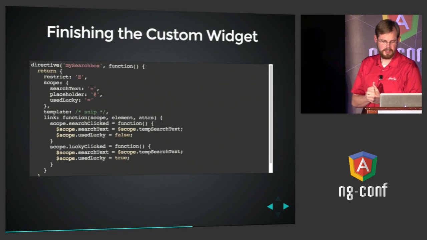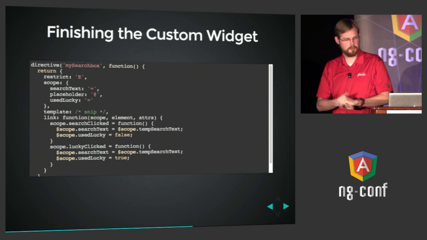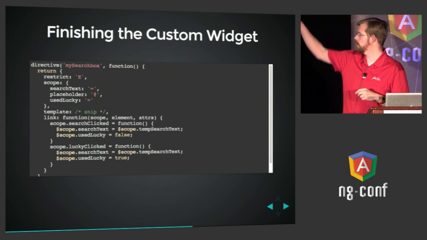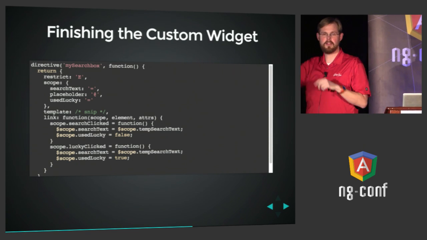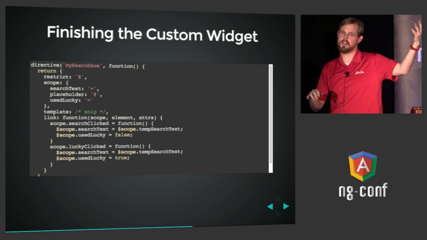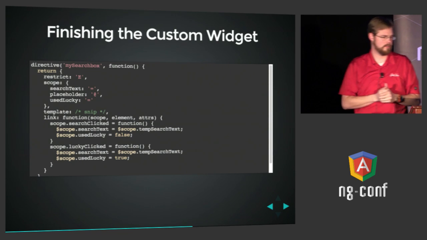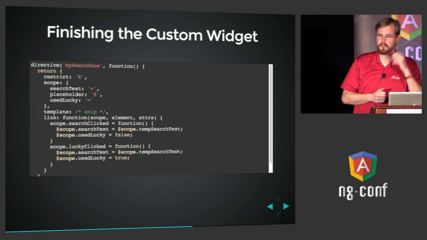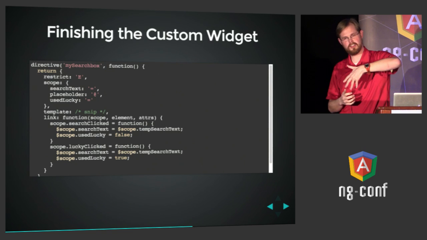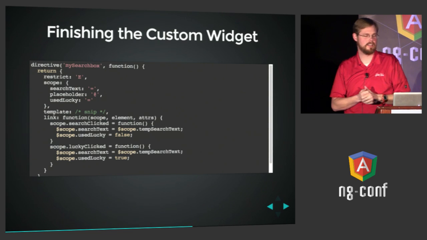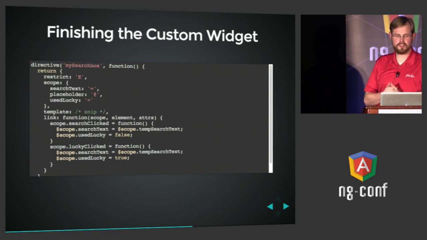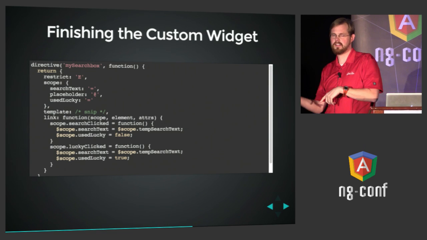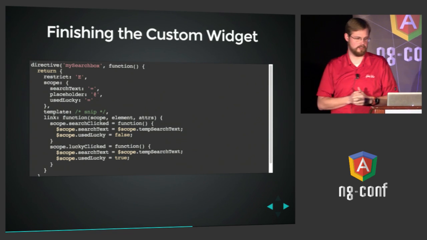So now let's finish it up. So now we're going to look at the code for that search box. We did create a scope with equal sign binding on the search text. That way, whenever the user types, we can immediately know what the value is outside of the directive. Placeholder text so that callers can give us text, maybe with dynamic bits, maybe not, as a string. And then the used lucky parameter will tell us if they click the used lucky button to initiate the search.